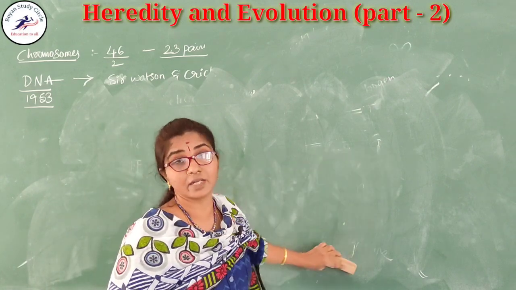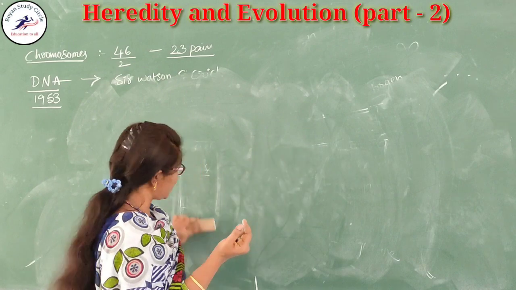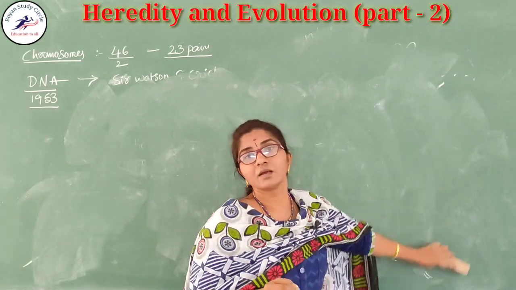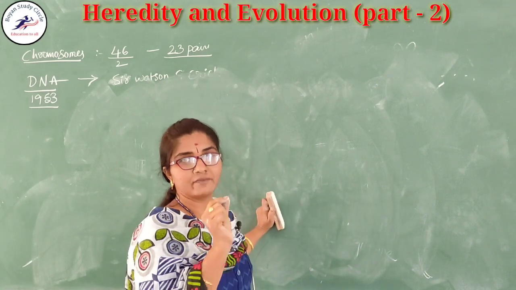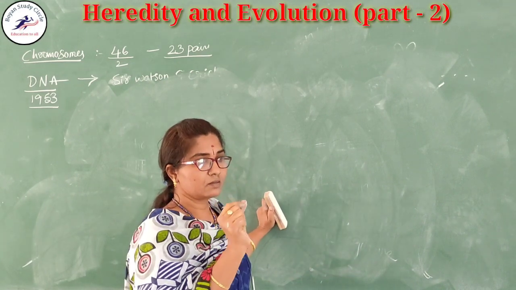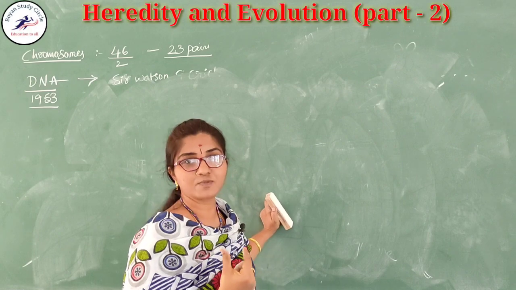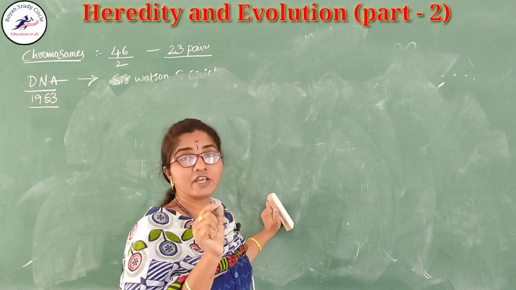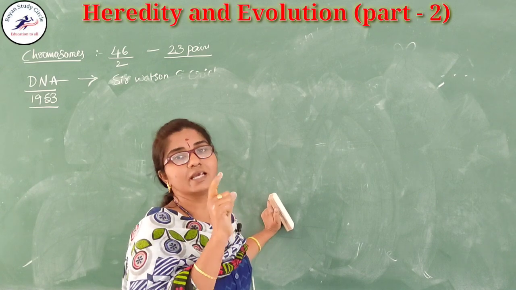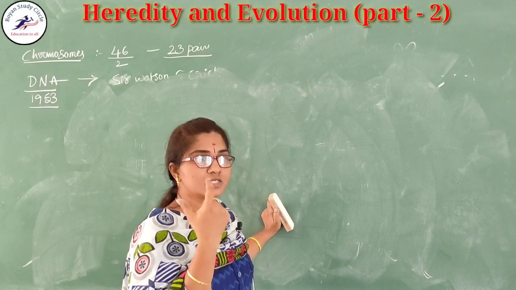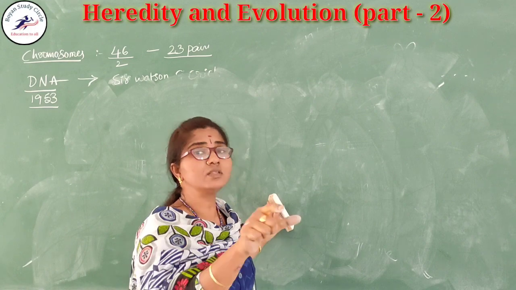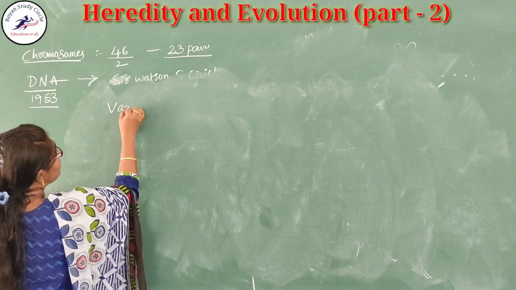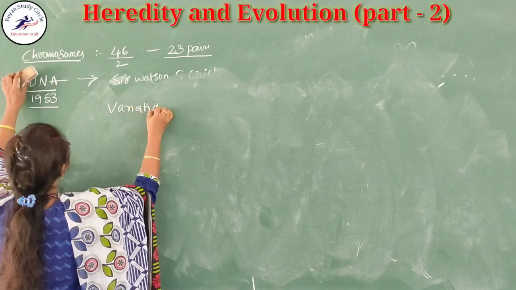This type of difference is called variation. So what is a variation? The different forms exhibited in a single species. The differences present among the species are called variation.